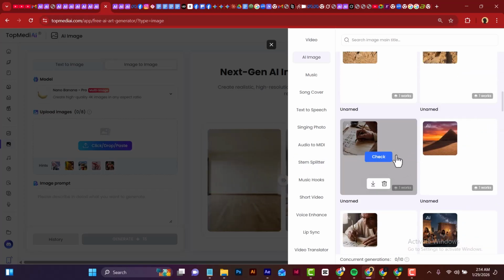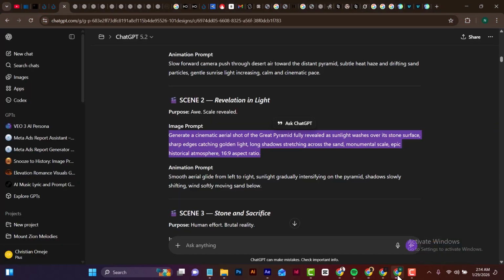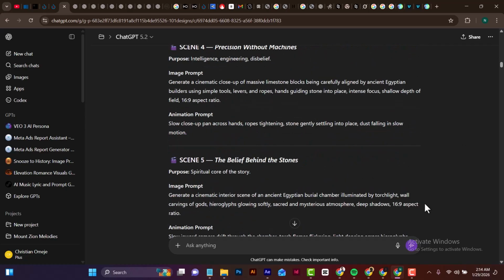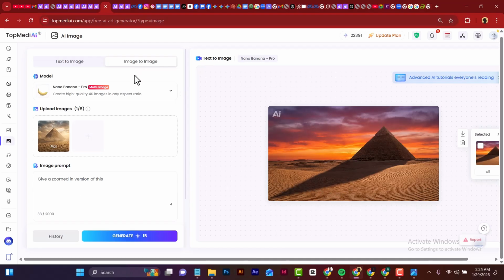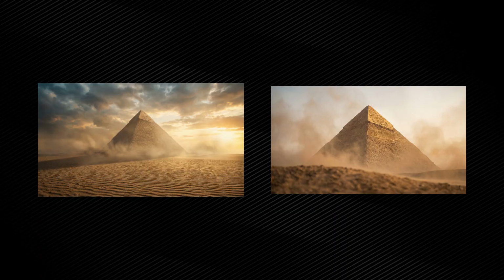So what you just need to do is to generate all your images, have all your images ready according to the way ChatGPT has given you right here, from all the scenes in one to whatever scene you have. And then you move next to animating the story. Another thing you can do is to use the image to image option here and create a closer view or a wider view of a particular image. As you can see by the left here, this is an image. I uploaded my image here and then I said, give me a zoomed in version of this. And as you can see, these are the results.